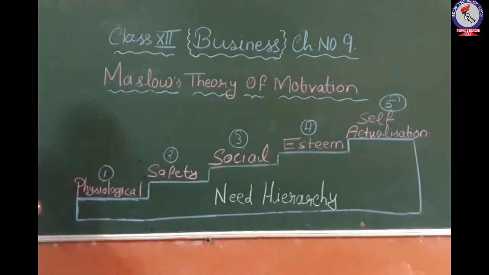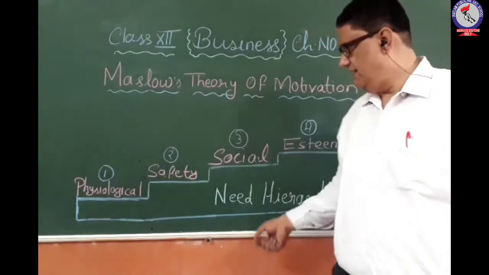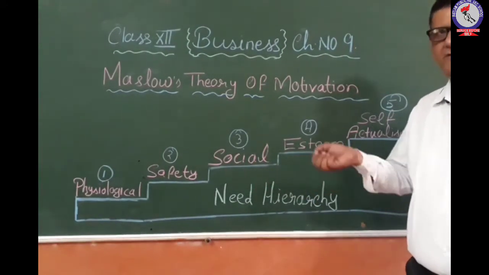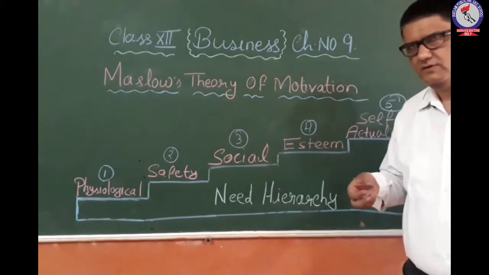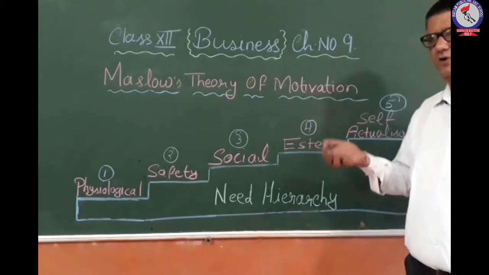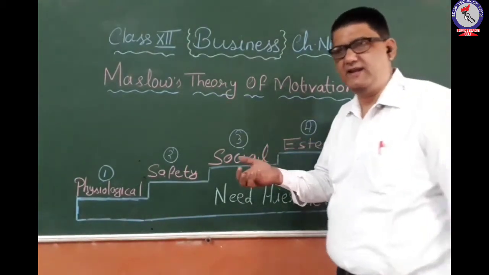So this is safety. After fulfilling your safety need, you will move to the third need, that is social need. Now you will think that you have to create a certain group. You should involve yourself in relations with other persons in the society.